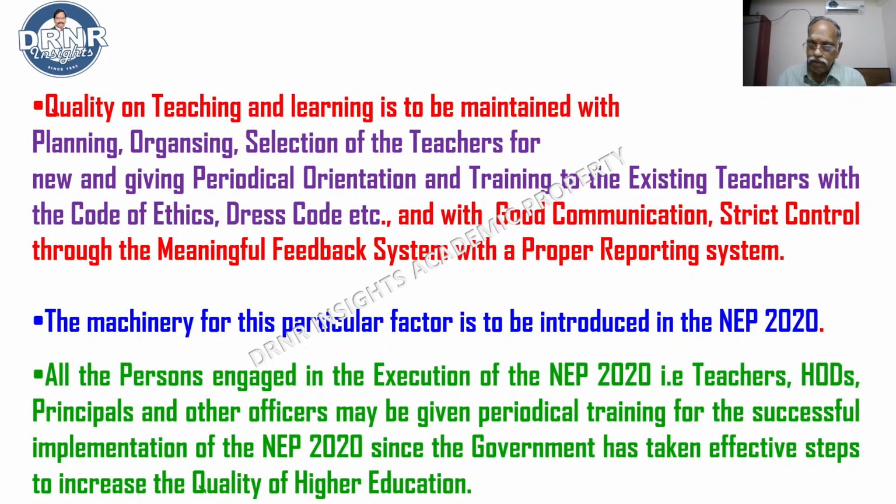Teachers, heads of the departments, principals, and other officers may be given periodical training for the successful implementation of the policy, since the government has taken effective steps to increase the quality of higher education. Our students are going to be placed on par with the world class. So, all the persons should necessarily be given periodical training. No excuses, no exemption, no compromise in this matter.